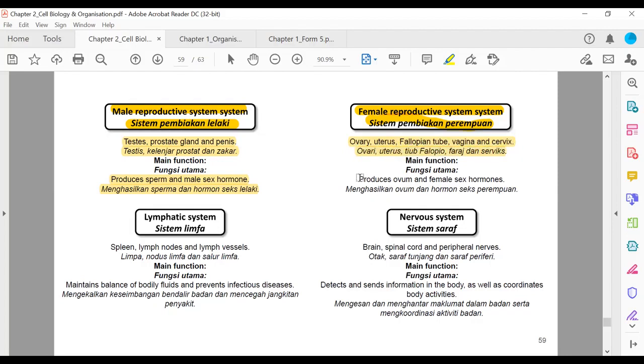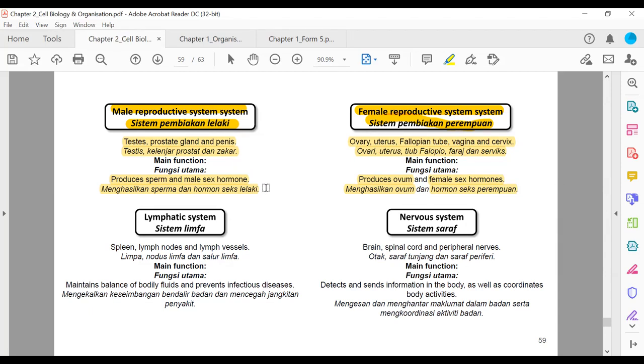Fungsi utama dia ialah produces ovum, menghasilkan ovum to be fertilized by the sperm, and also female sex hormone, hormon seks perempuan that shows the feminine characteristics, yang menunjukkan ciri-ciri kewanitaan seperti soft voice, soft skin, lepas tu breast development, hip development, hair grows at the groin. So all these are characteristics of a female shown by the female sex hormone.